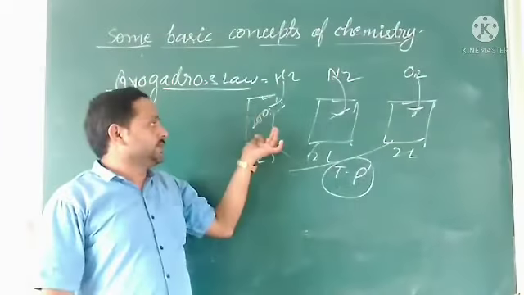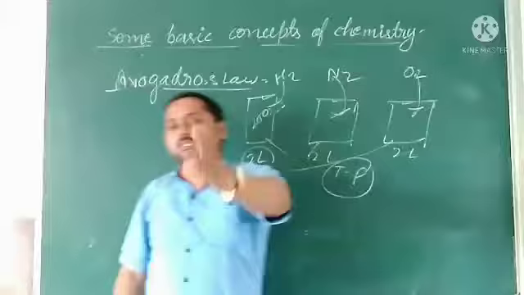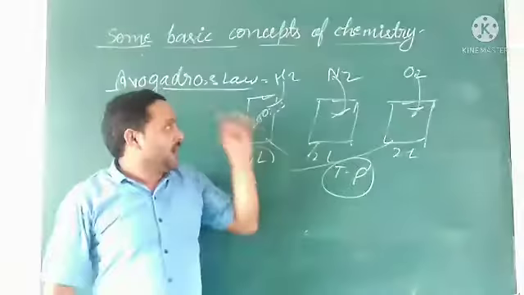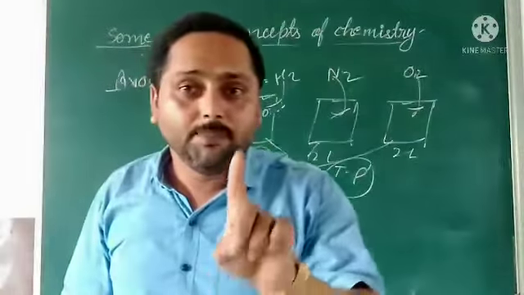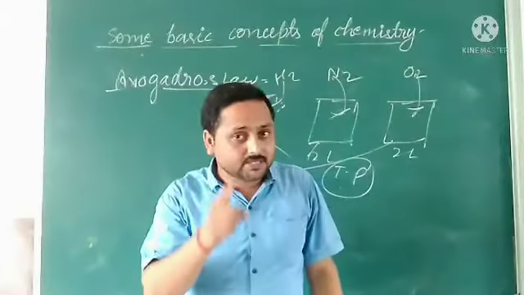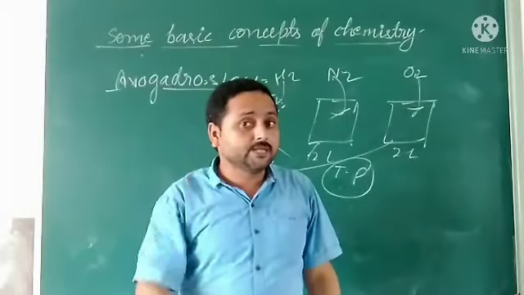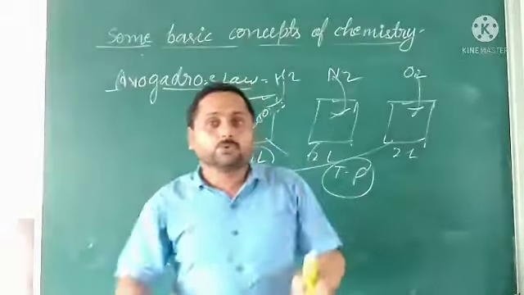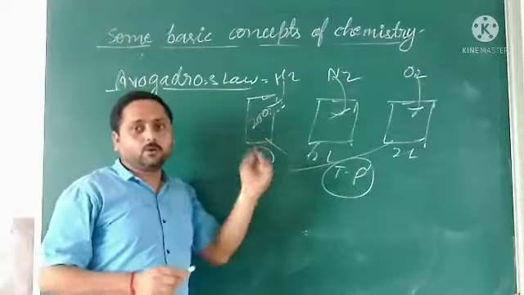That is, if one has 200, the others will also have 200 molecules. So this is the concept and the importance of Avogadro's law. We have seen that equal volumes of all gases at the same temperature and pressure contain equal molecules. So we confirm this. This is Avogadro's law.